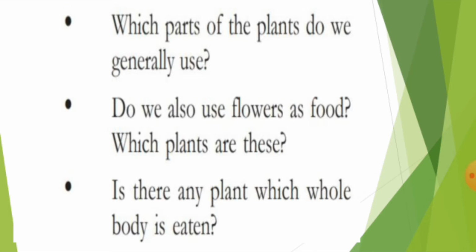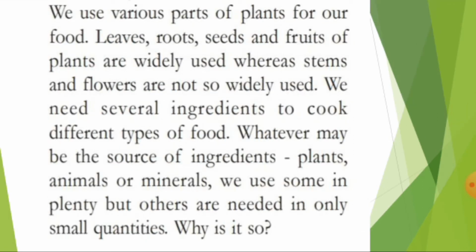Let us move to the next topic. We use various parts of the plant for our food. Leaves, roots, seeds and fruits of plants are widely used, whereas stems and flowers are not so widely used. What is this paragraph saying? It is saying that many times we eat leaves, roots, seeds and fruits of plants, but we sometimes eat flowers and stems.